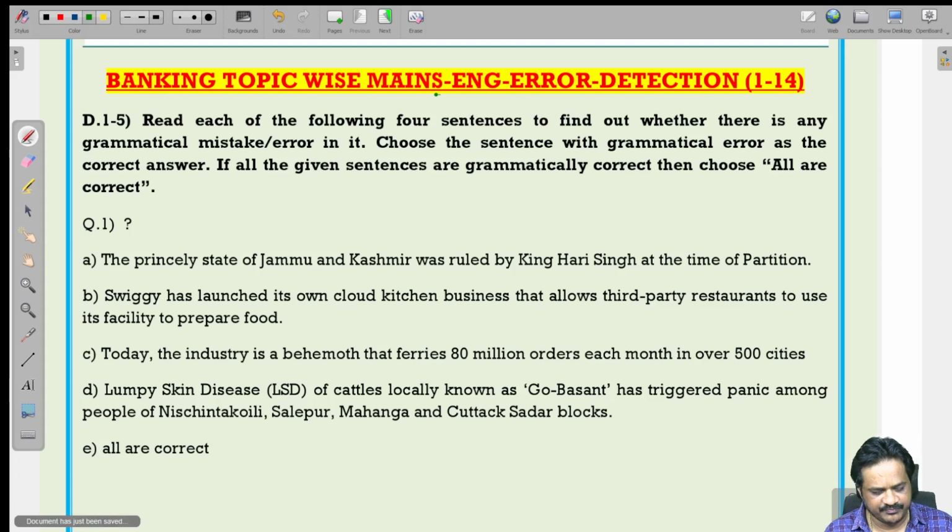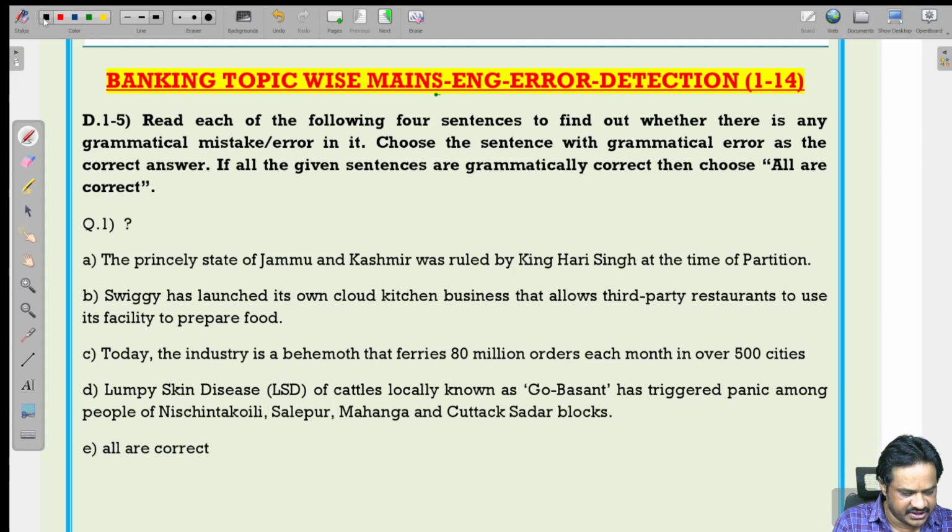First one, the princely state of Jammu and Kashmir was ruled by King Hari Singh at the time of the partition. The second statement, Swiggy has launched its own cloud kitchen business that allows third-party restaurants to use its facility to prepare the food. Today, the industry is a behemoth.